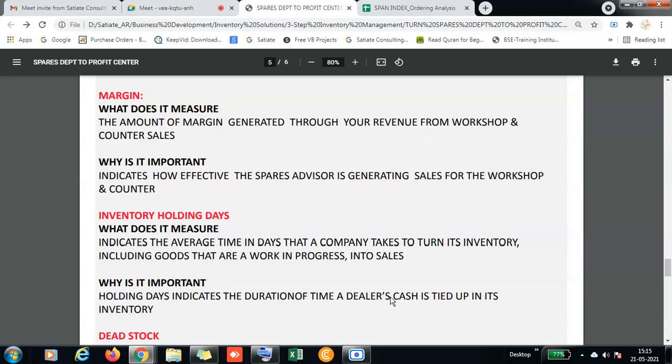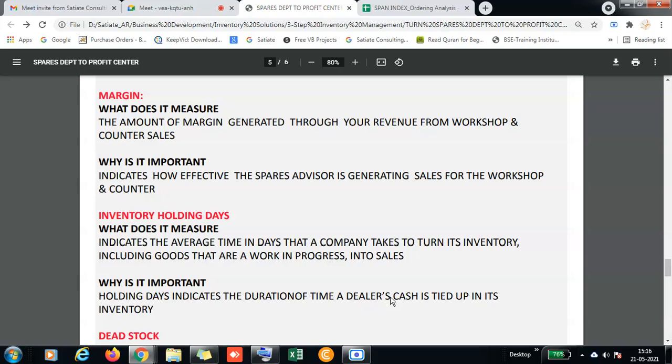Correct. So usually what the company will do is continuously pressurize the dealer to increase their service efficiency and also increase their retail from the sales side, rather than focusing on the spare parts, where spares actually provide a good margin of 20%. It's not a small margin. Compared to sales, which usually fetch only 5 to 6%, spares fetch a 20 to 25% margin.